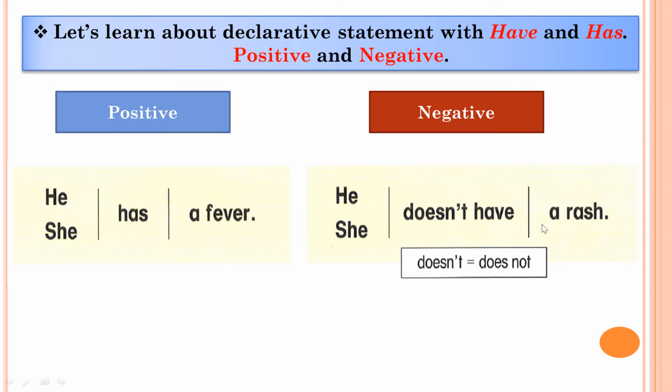He doesn't have a rash, and she doesn't have a rash. Doesn't is the contraction of does not. It is also correct if you say he does not have or she does not have. Okay, good. Let's go to practice more exercises, more sentences.